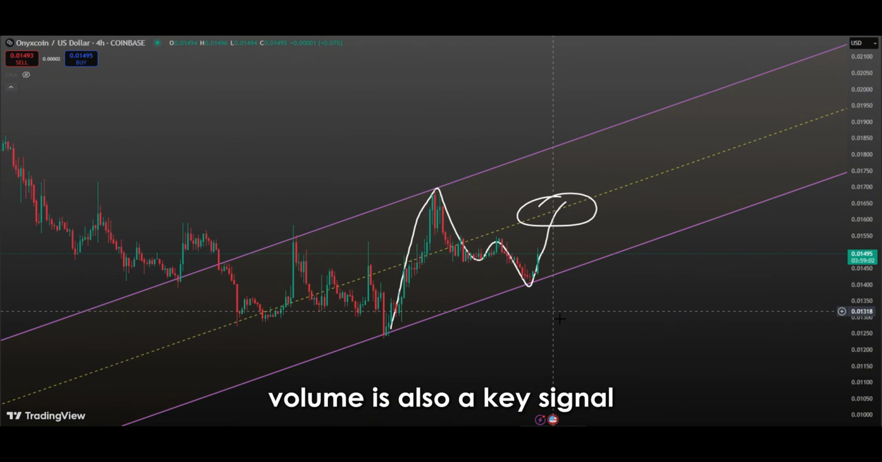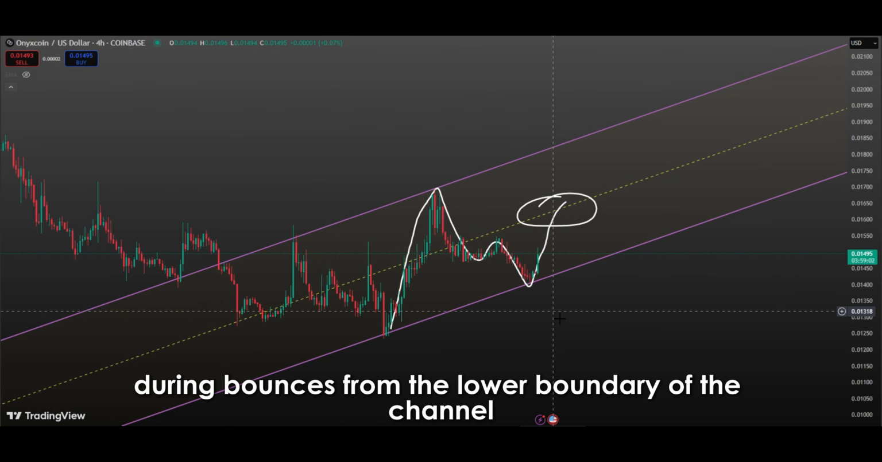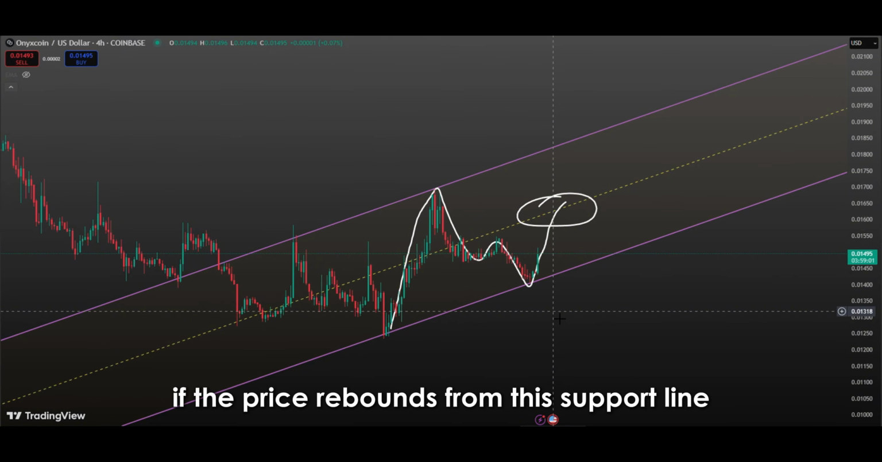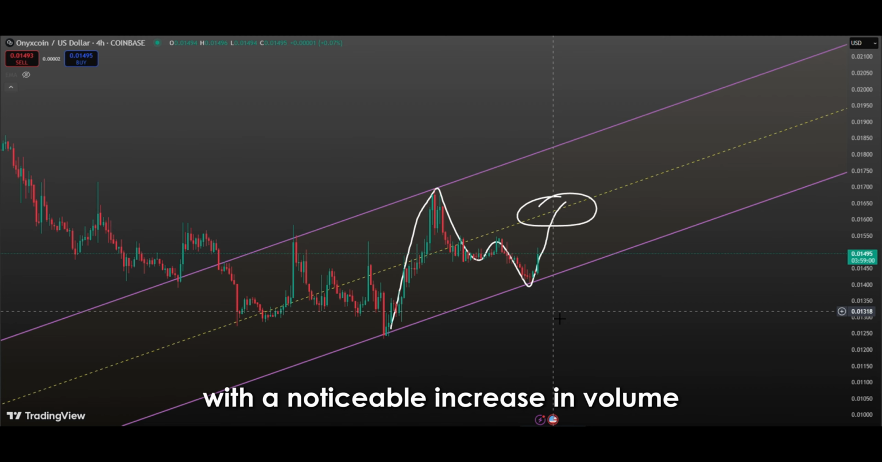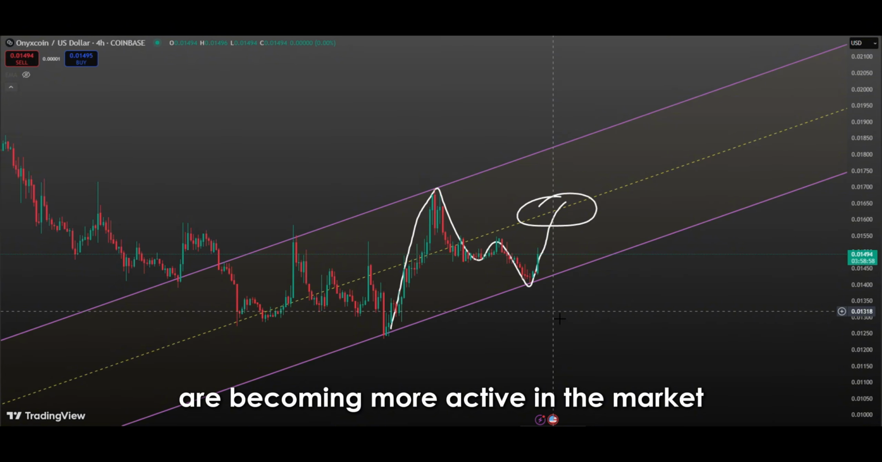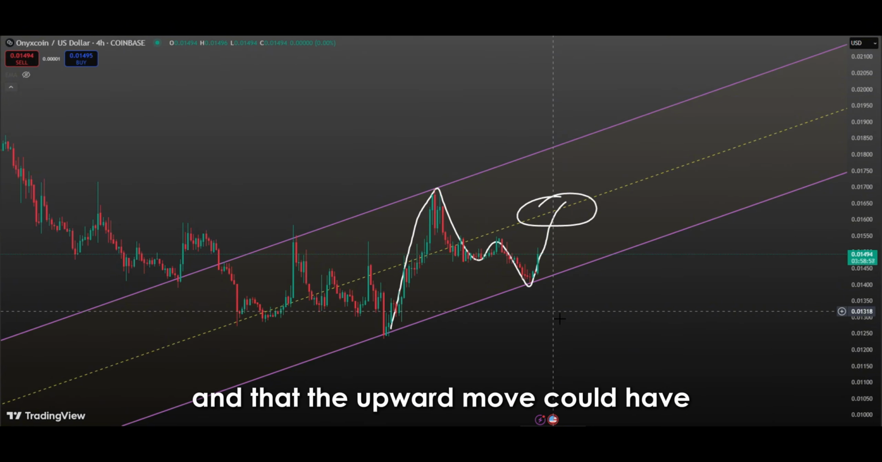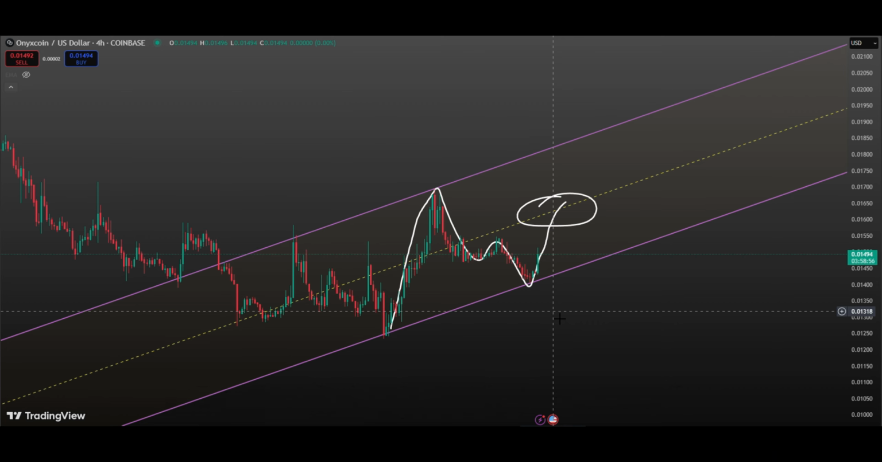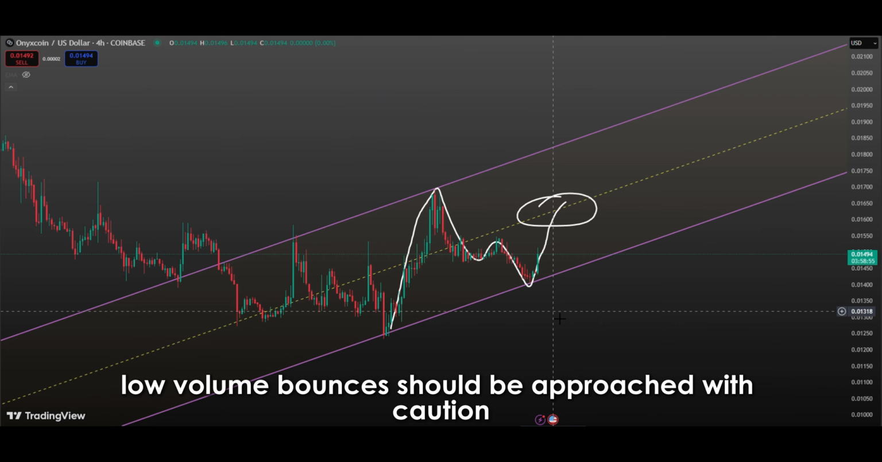Volume is also a key signal during bounces from the lower boundary of the channel. If the price rebounds from this support line with a noticeable increase in volume, it may indicate that buyers are becoming more active in the market and that the upward move could have continuation potential rather than being just a short-term reaction. On the other hand, low-volume bounces should be approached with caution.